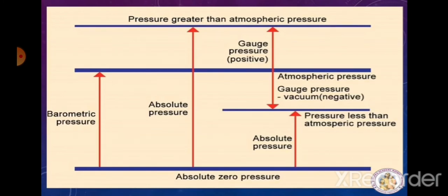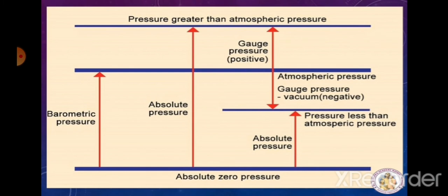In this figure, we can understand what is gauge pressure and how they measure the absolute and gauge pressure. In this, the center blue line is the atmospheric pressure. Above the atmospheric pressure will be denoted as A, and below the atmospheric pressure will be denoted as B. If I take any pressure from absolute zero, that is known as absolute pressure.